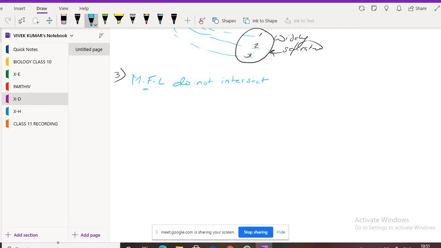Yes, sir. Magnetic field lines do not intersect each other. Are you understanding, Kaustav? Are you understanding? Yes, sir, I'm understanding. So, what do you mean by this? Magnetic field lines do not intersect each other.